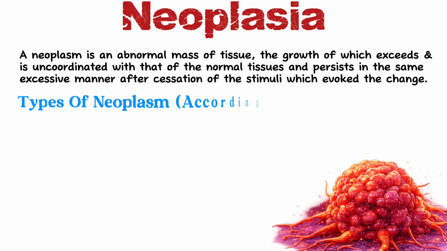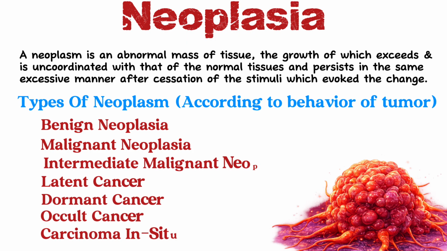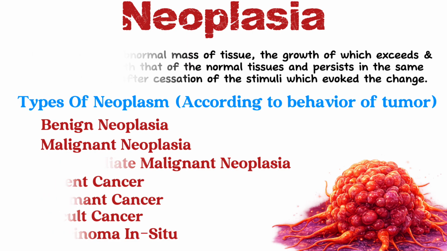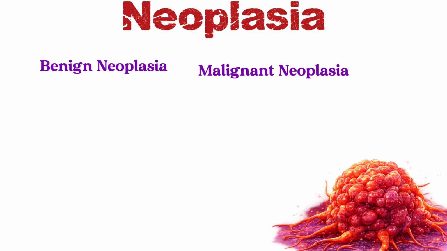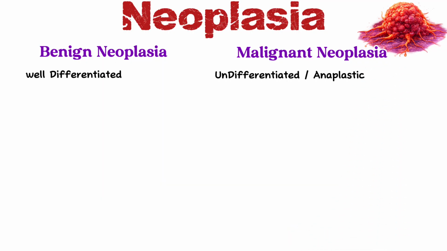Now, what are the types of neoplasm according to behavioral classification? They are benign neoplasia, malignant neoplasia, intermediate malignant neoplasia, latent cancer, dormant cancer, occult cancer, and carcinoma in situ. Among them, benign and malignant neoplasia are important, and the difference between them is that benign neoplasia is well differentiated, but malignant neoplasia is undifferentiated. Here, differentiated means how much the cell and the structure of the tumor resemble and match the cell and structure of the original tissue.